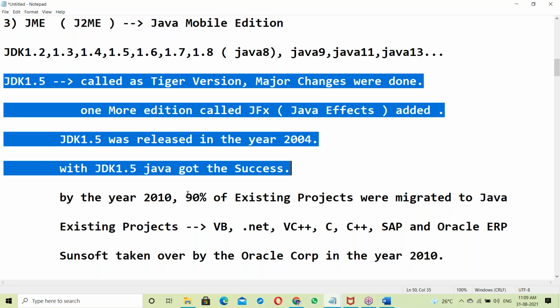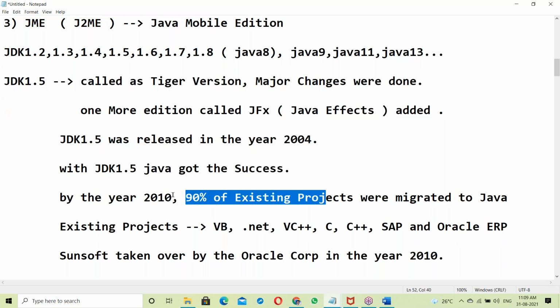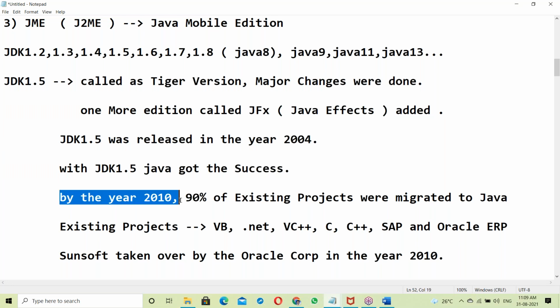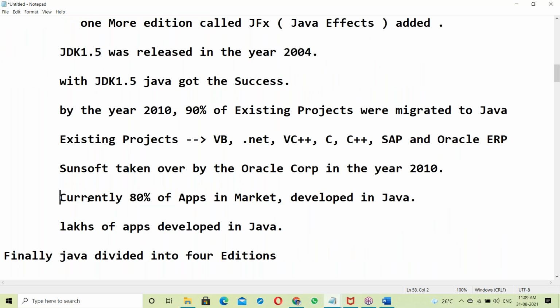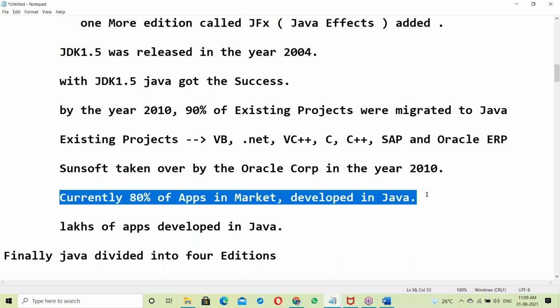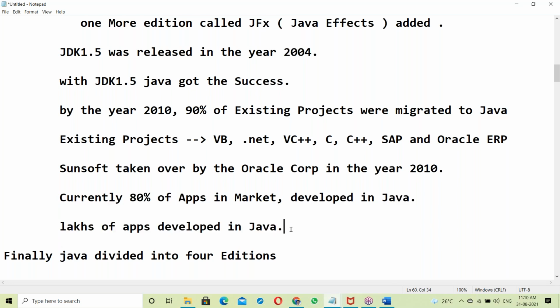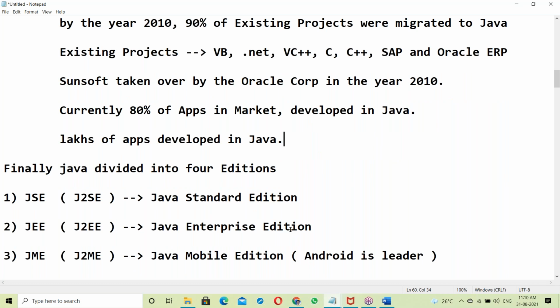See, 90% of existing projects were migrated to Java by the year 2010. The same year, Java was taken over by Oracle Corporation. Currently 80% of the application market is developed in Java. Lakhs of applications are developed in Java. Because of this, Java has become an evergreen field. There is a lot of demand for Java resources. Every day, companies need Java resources.